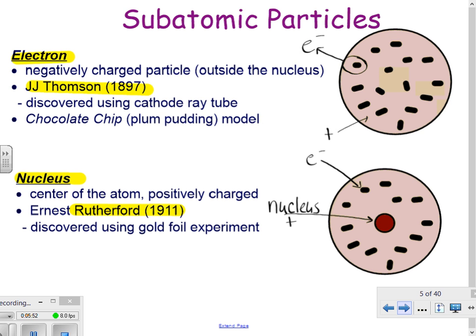So Thomson had a positive background. He didn't know what it was. Rutherford said, okay, I know what that positive background is. It's a nucleus, and it's smack dab in the center. Our nucleus is very small. It's very dense. And the electrons have a whole lot more space that they can move around in.